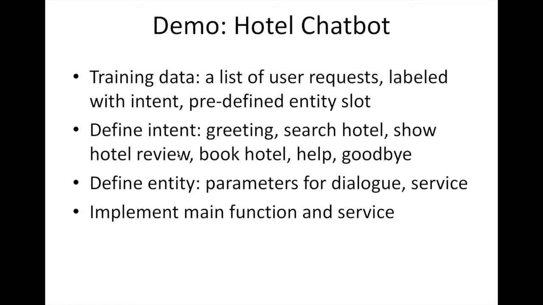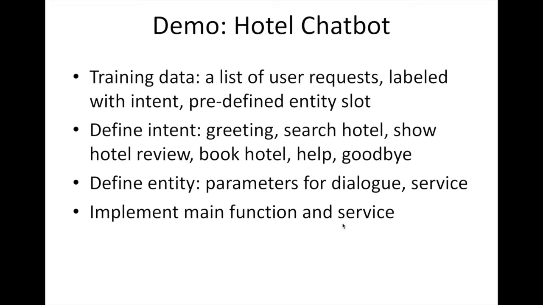So we define some intents in the configuration file. Some intents are greeting, search hotel, show hotel review, book hotel, and also some common commands like help and goodbye. Also, we define some entities, or parameters, for these intents. We also implement a main function. It's a Python function that can be executed in the command line, and also as a hotel service.